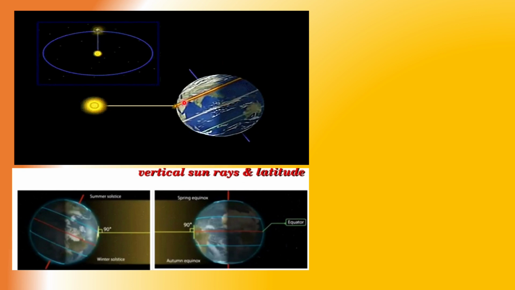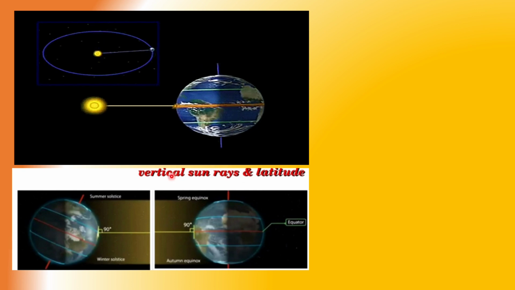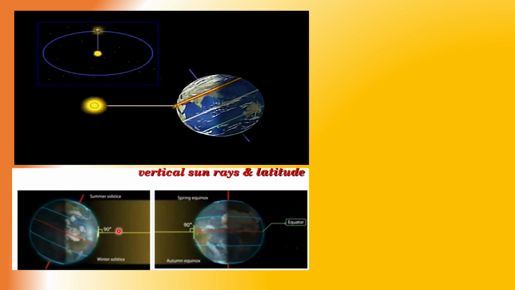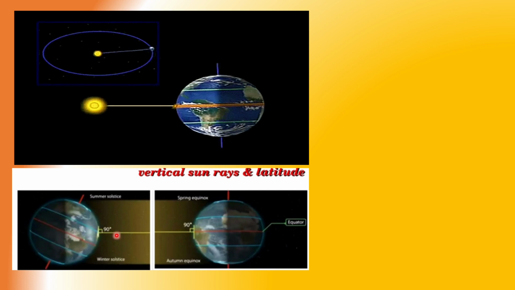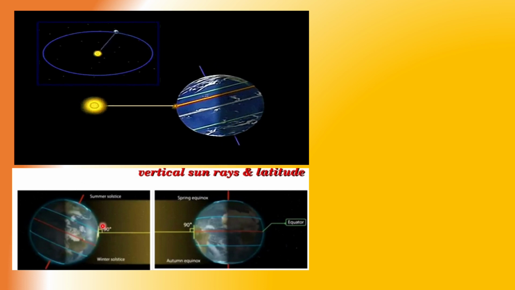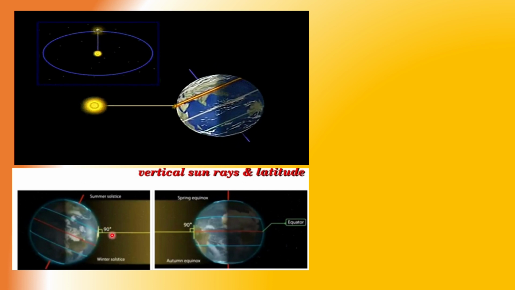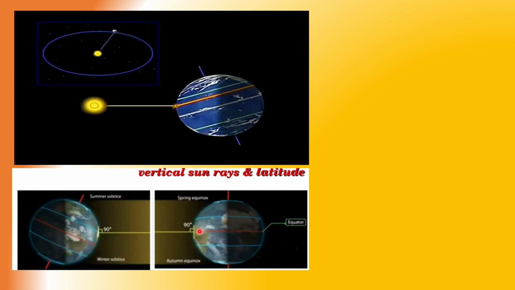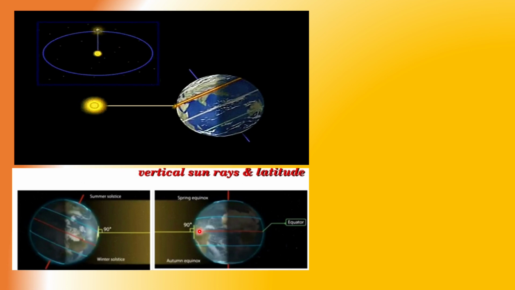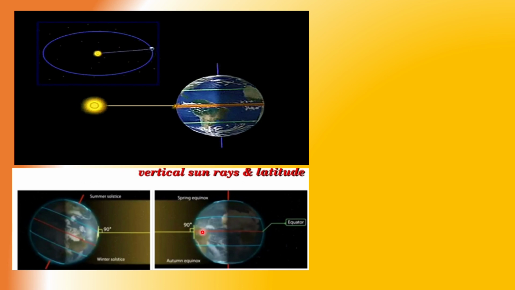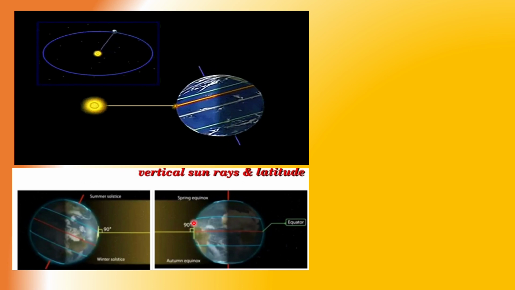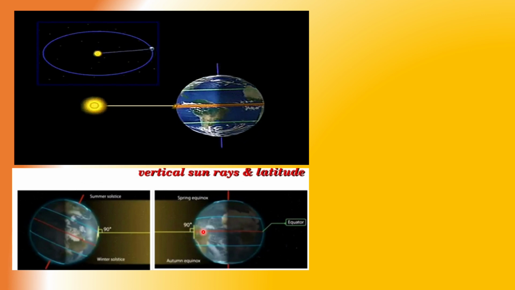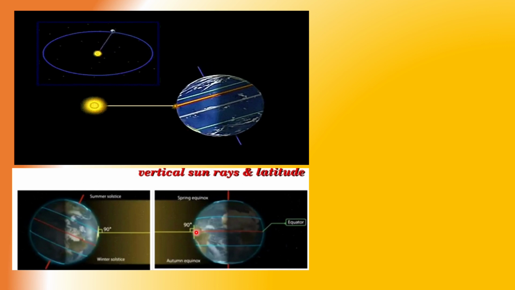During this particular position, that is when it is touching 23.5 degree north, that time sun rays are direct on 23.5 degree north, perpendicular on 23.5 degree north, Tropic of Cancer, that is 90 degree. Whereas on 21st March and 23rd September, during the equinox, it is vertical on the equator, that is 90 degree perpendicular on the equator.